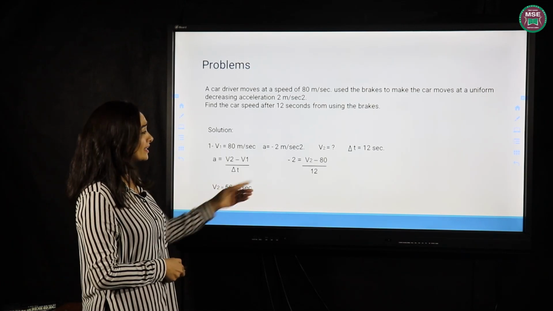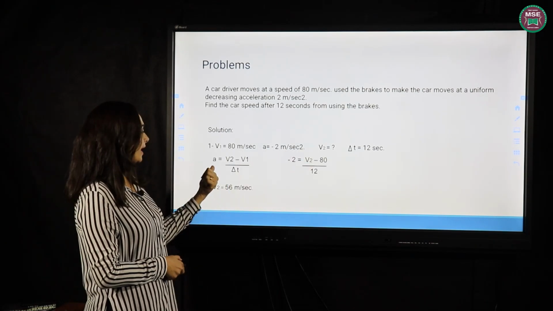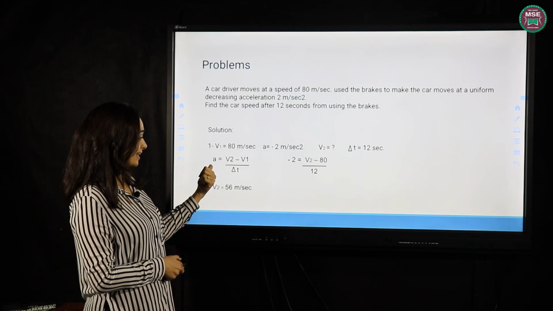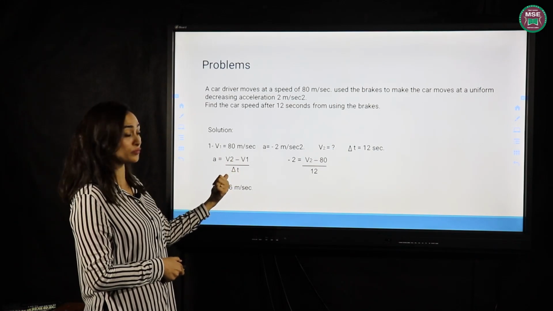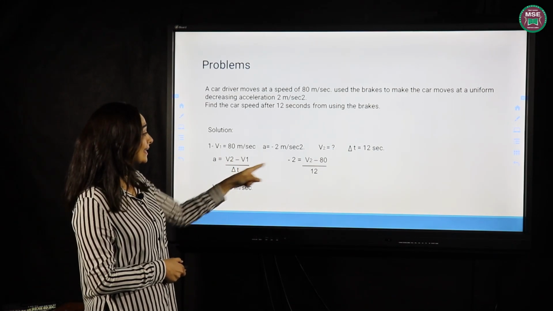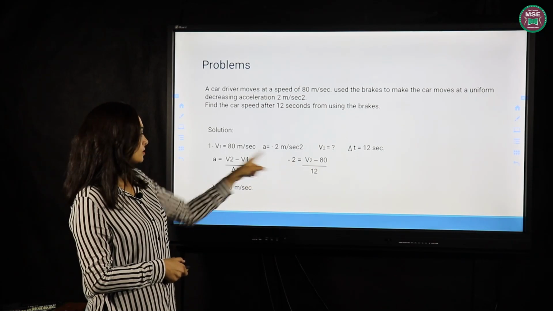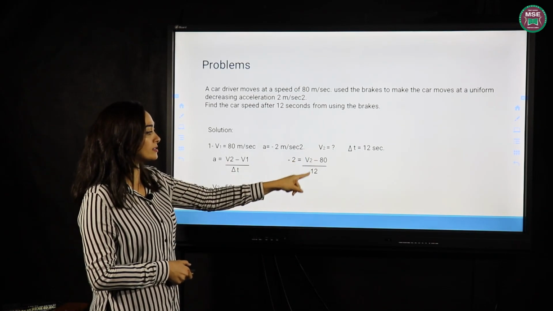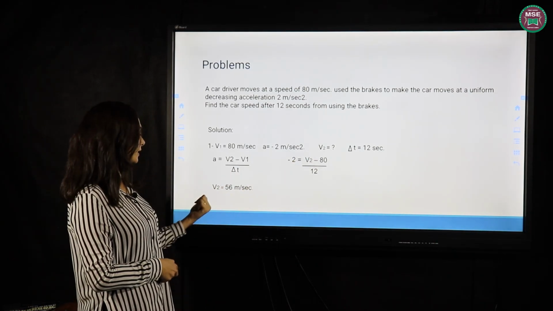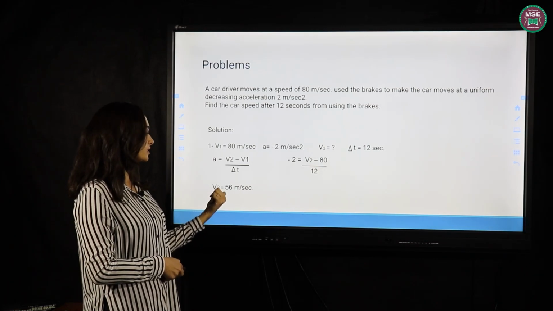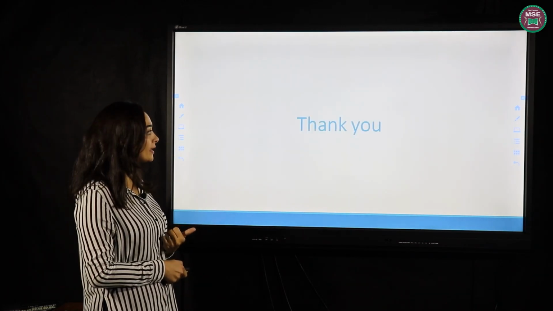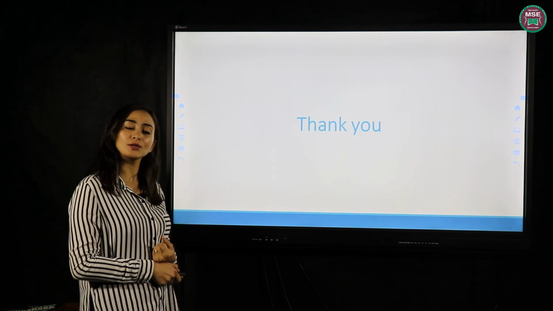If I want to get V2, we have to start from acceleration equals V2 minus V1 over delta t. So negative 2, which is the acceleration, equals V2 minus 80 over 12, and then we calculate V2 equals 56 meters per second. Thank you, dear students.